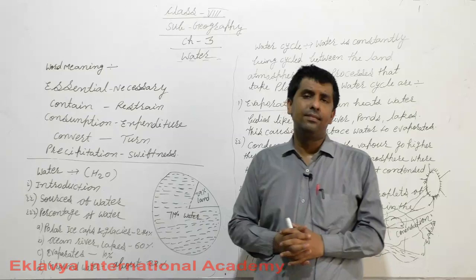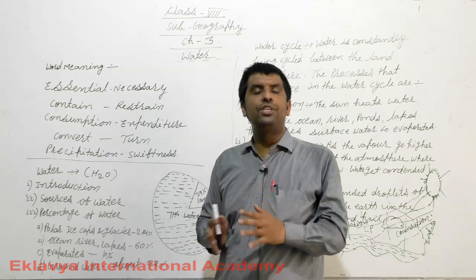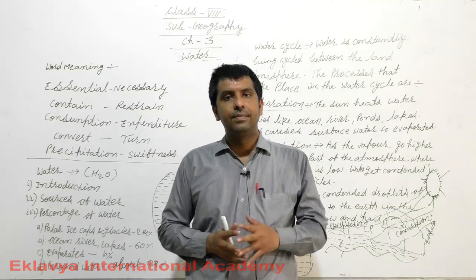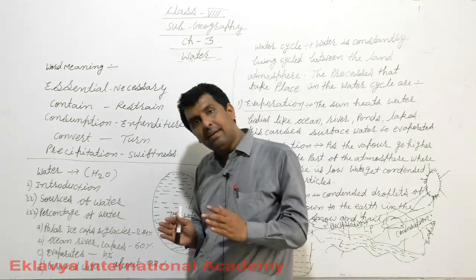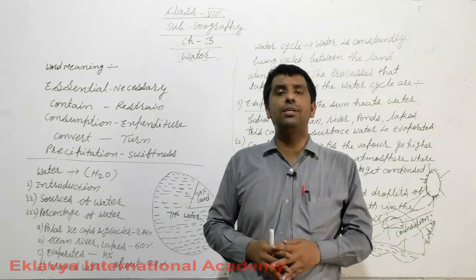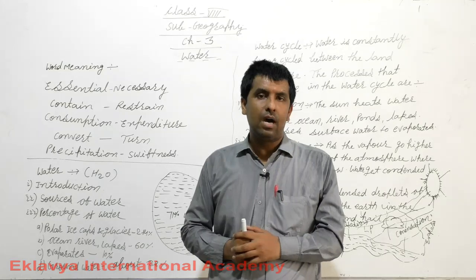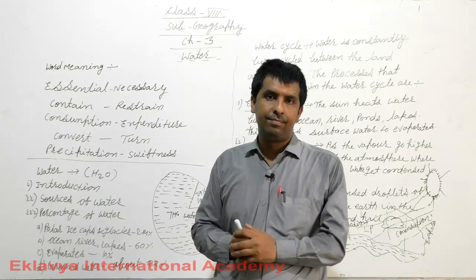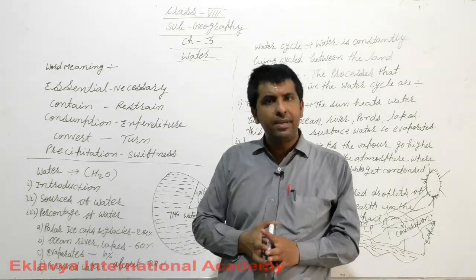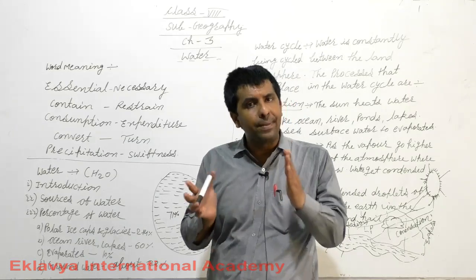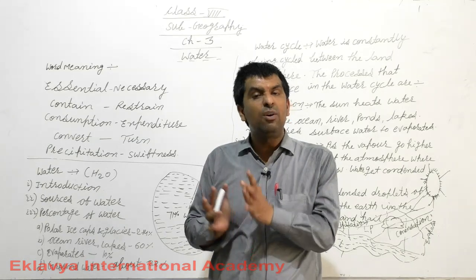Sources of water. You know very well that there are 5 oceans in the world: the Pacific Ocean, the Indian Ocean, the Atlantic Ocean, the Arctic Ocean and the Antarctic Ocean. 60% of water is found in the ocean. But this is not pure water, because only 2.4% of water in the world is pure water.